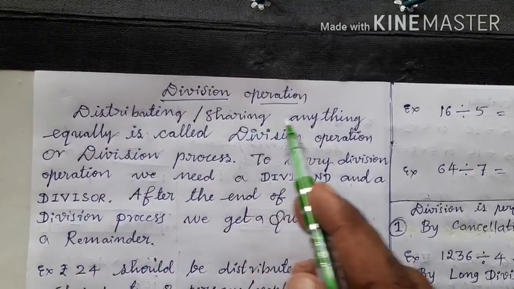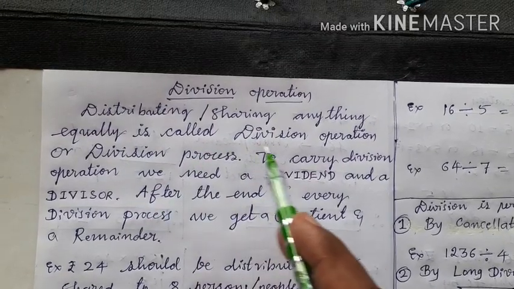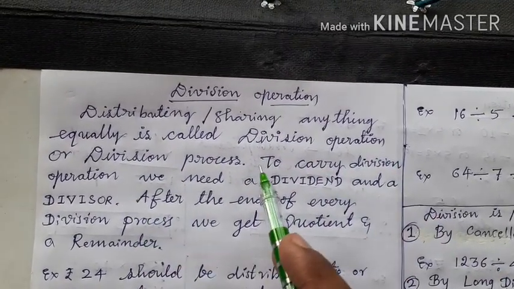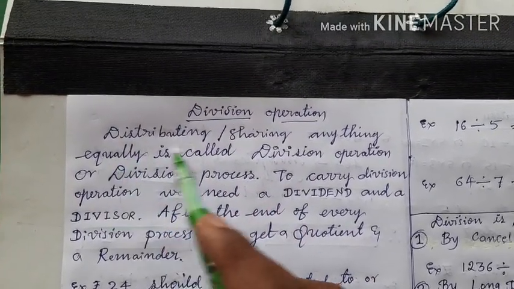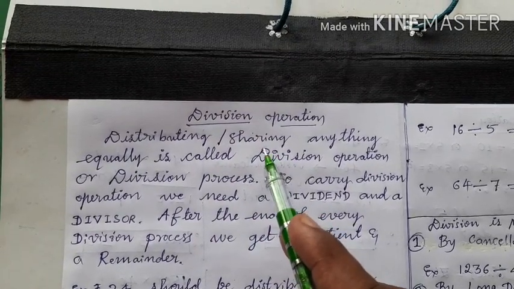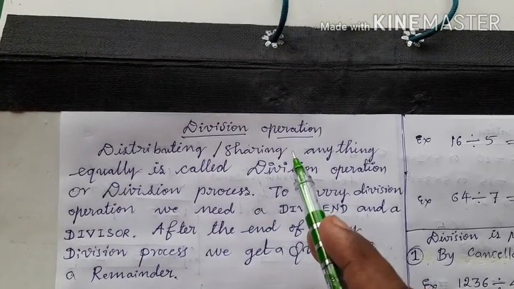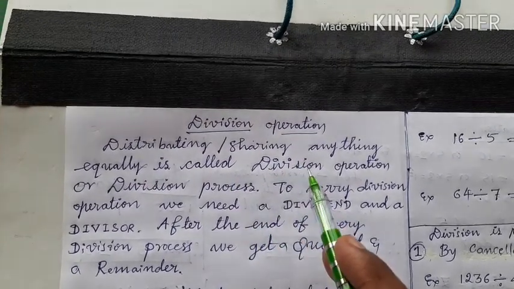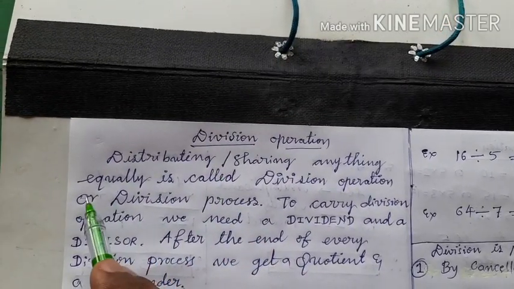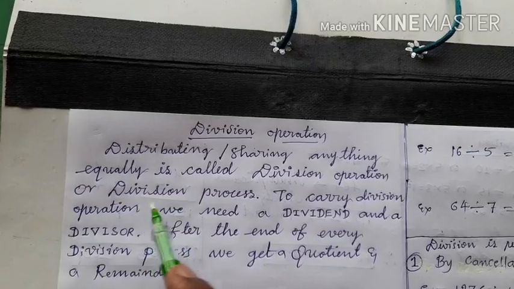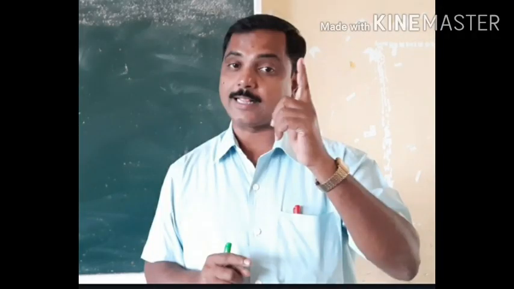Distributing or sharing anything equally is called division operation or division process. Okay, when something is to be divided or distributed or shared between or among some people, that time we should go for the division process. Okay, but whatever we share or divide or distribute, we should divide it equally. Okay, that is called division process, right? To share the things equally, to distribute the things equally, we need to learn division operation.